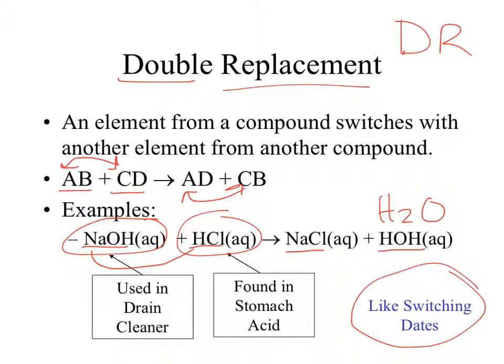That's water. Believe it or not, if you mix something like drain cleaner, which is a strong base, and hydrochloric acid, which is a strong acid, they actually cancel out and neutralize to become just regular old salt, which is dissolved in water, plus the water itself. That's why we call it neutralization. It's no longer a strong acid or strong base. They cancel each other out.